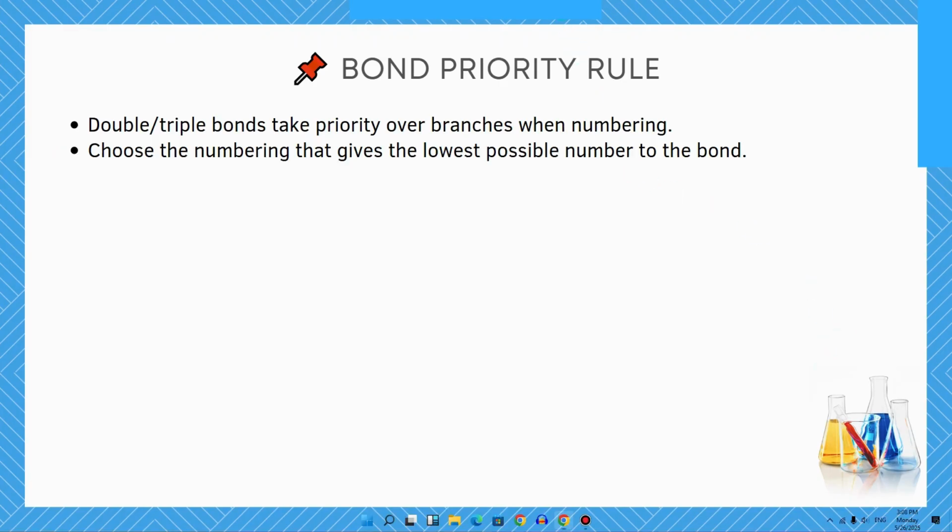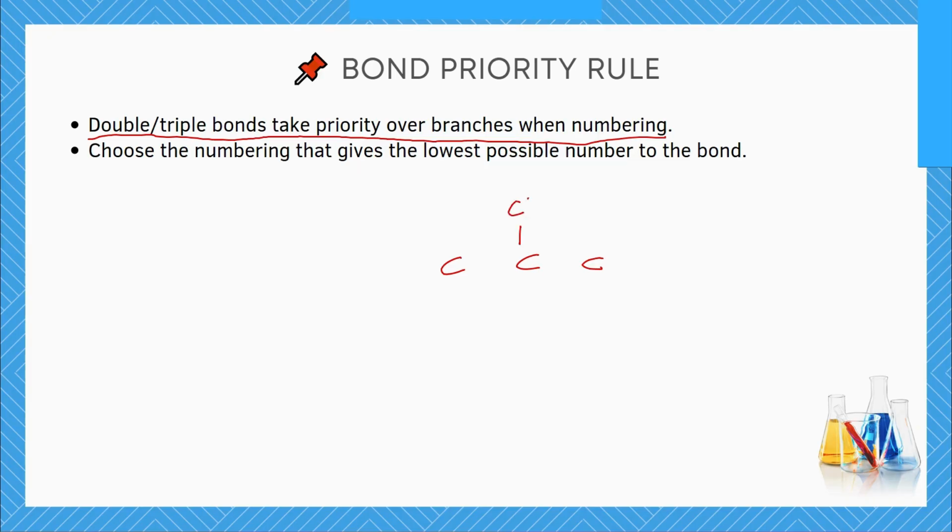So here are the priority rules. The first thing you need to know about priority is that double and triple bonds take priority over branches when you are numbering. So if you have a compound like this, and there is maybe a branch like this, and then there is a double bond over here, you are going to give this double bond priority over this branch. And then the second rule says choose the numbering that gives the lowest possible number to the bond. We are going to see how all of these steps will be carried out. Okay, so let's proceed into it.